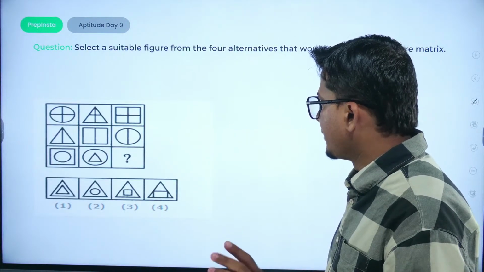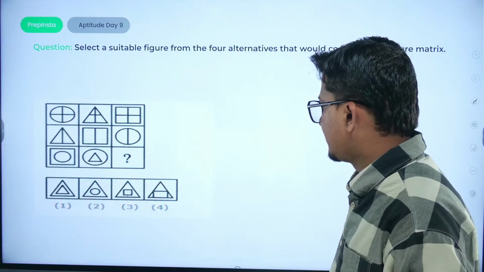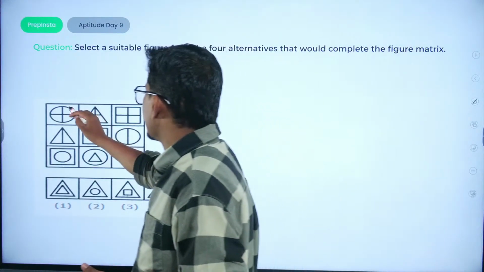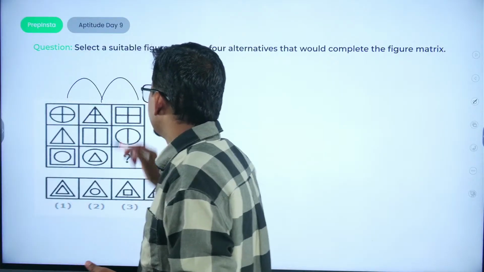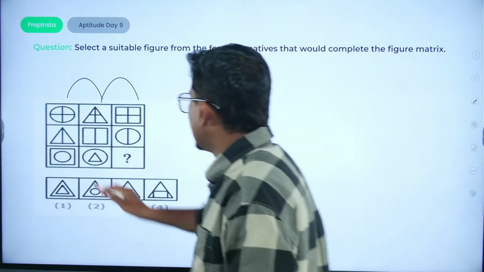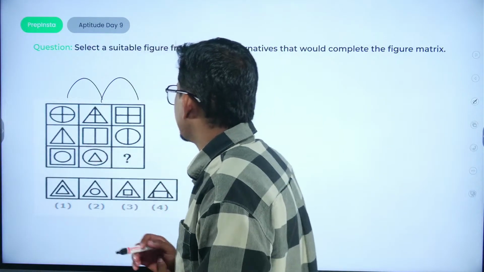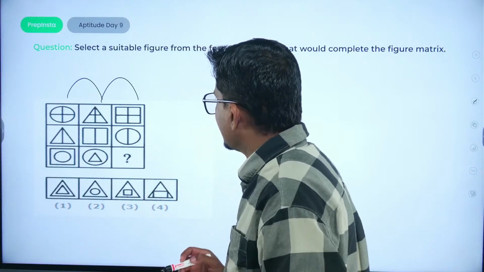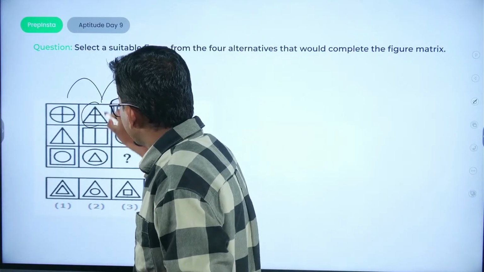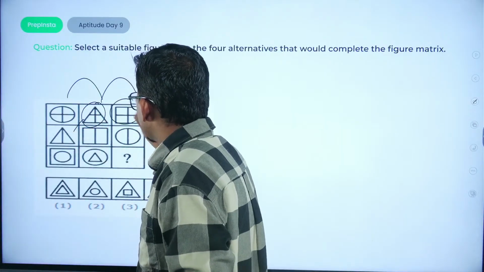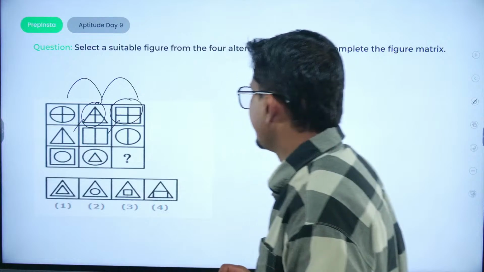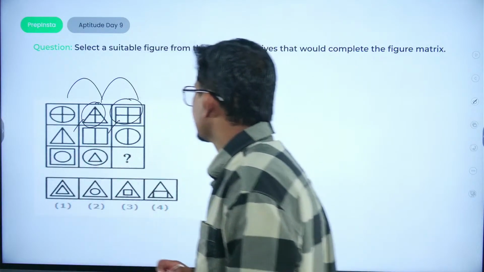ठीक है, अब देखो थर्ड डायग्राम में क्या होगा. First of all, you have to find the pattern. So first we have a circle here, then a triangle, then a rectangle. Then the triangle will come, then the rectangle has come, and then the circle is there. Okay. So अगर हम repeat करें, देखो ये second diagram था ना, ये first पे चला गया, ये third वाला second पे आ गया. ठीक है, और ये second वाला first पे आया outwards में, right?